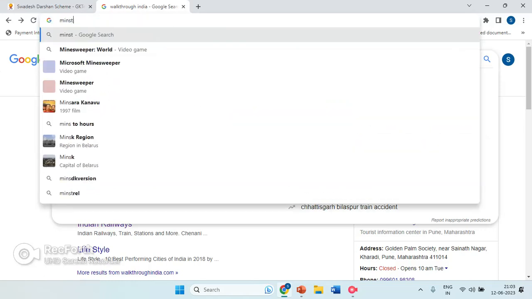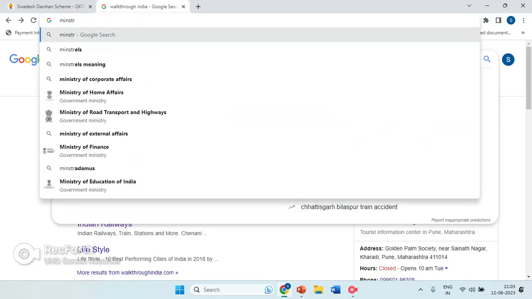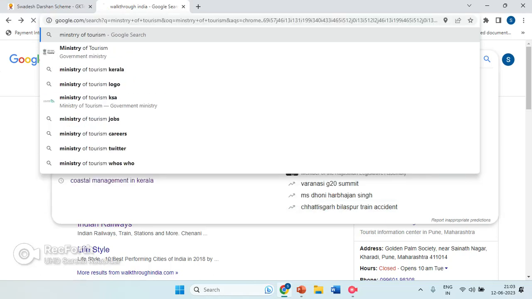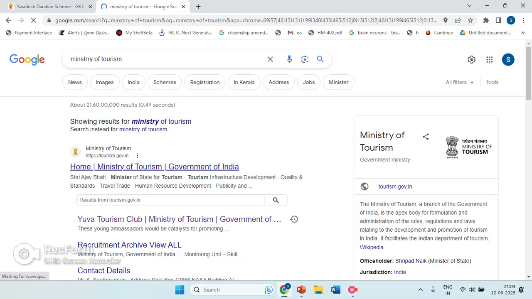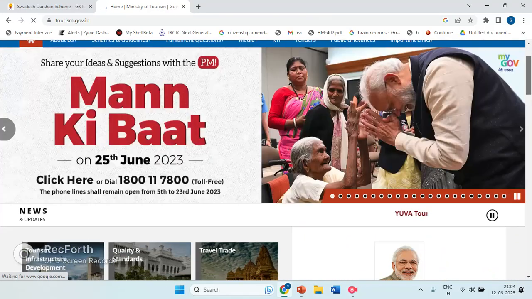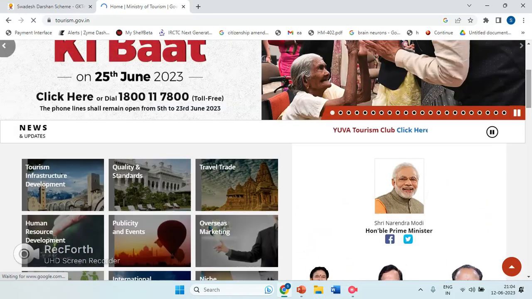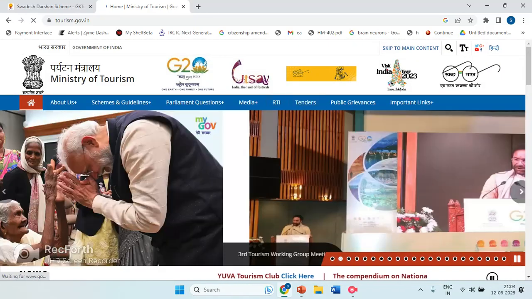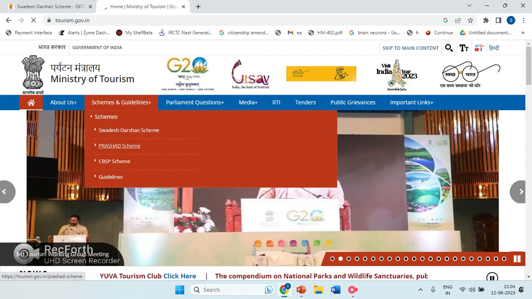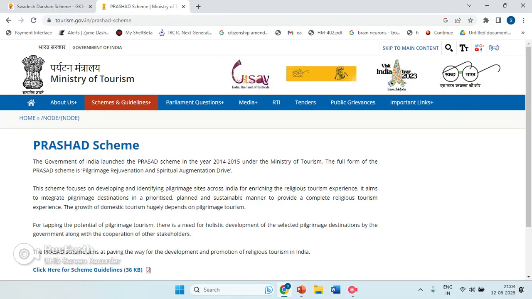Also, if you want to go, kindly go to the Ministry of Tourism of India, where you will find different types of clubs. Clubs are also part of your study material. Everything that is under tourism you need to study. You need to study what your tourism club is, and the major schemes and guidelines of the Prasad scheme.